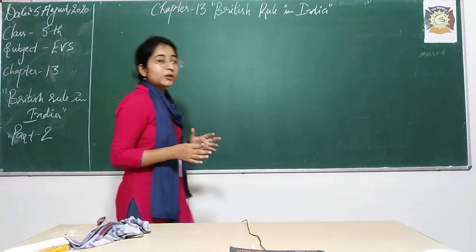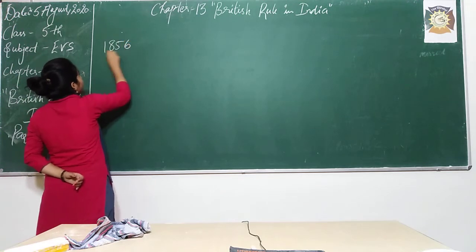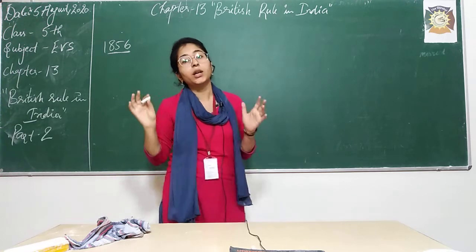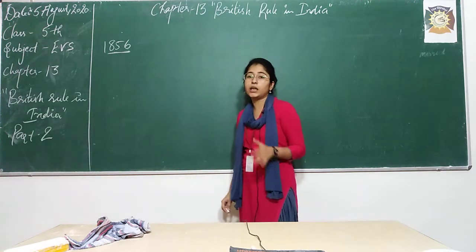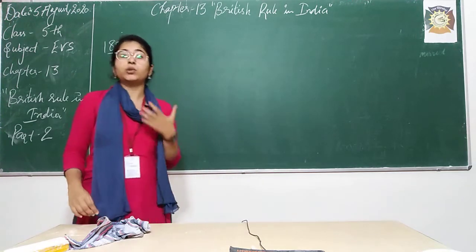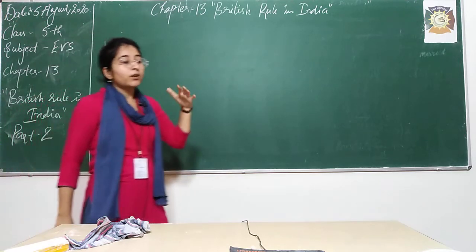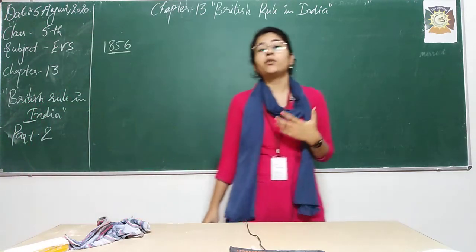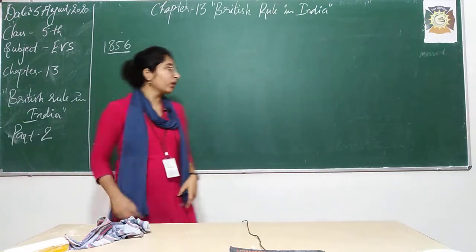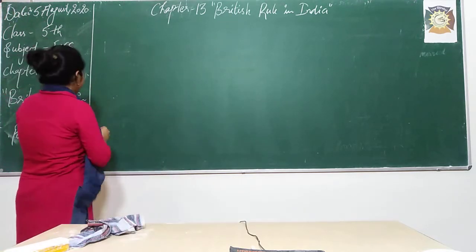The last point in this topic was that by 1856 the Britishers were able to take control over all of India, right? They defeated almost all the kings and developed their rule in India by the year 1856. So the new topic that we are going to start today is exploitation under British rule. What is the name of the topic? It is exploitation under British rule.